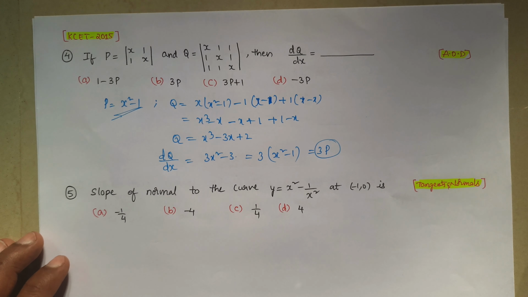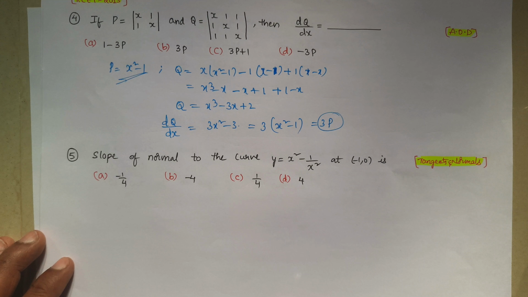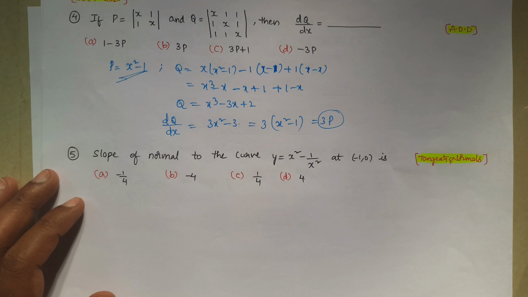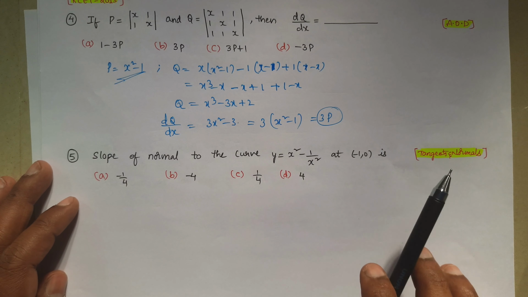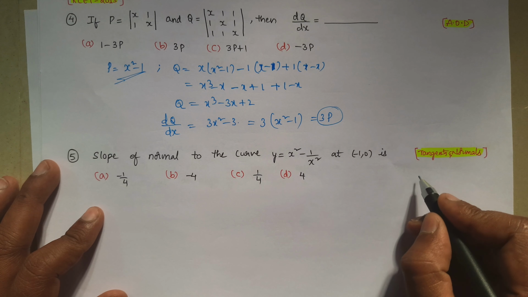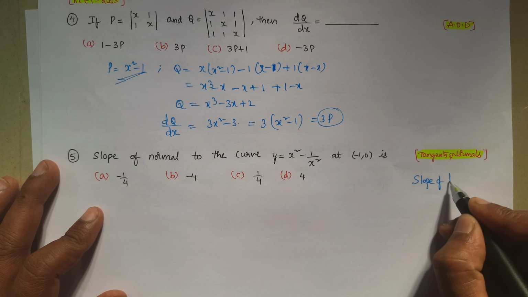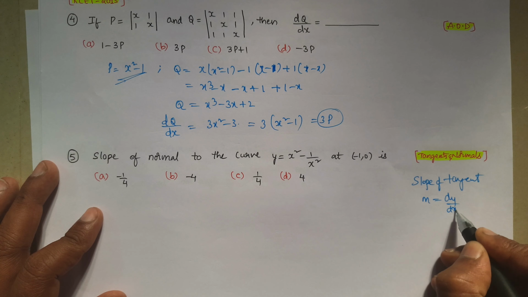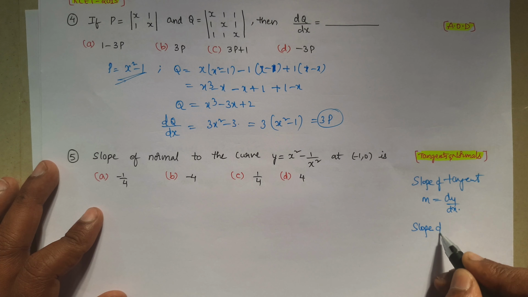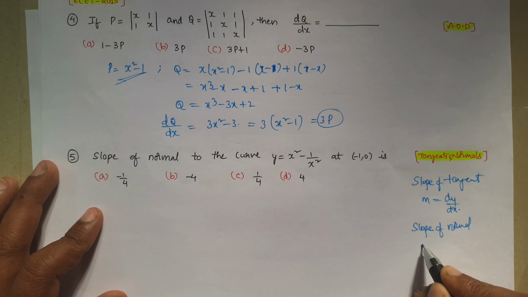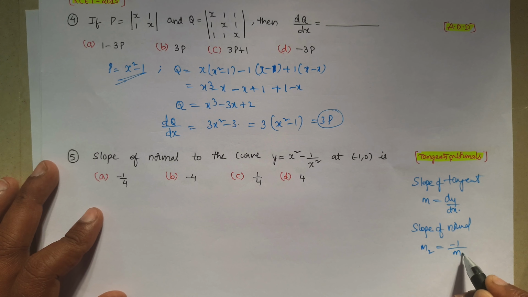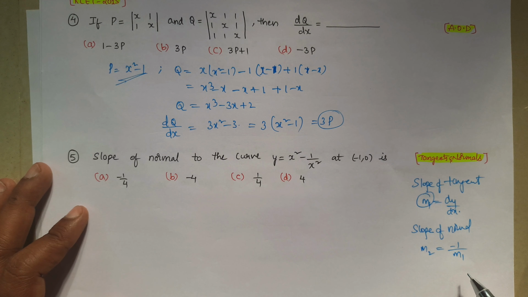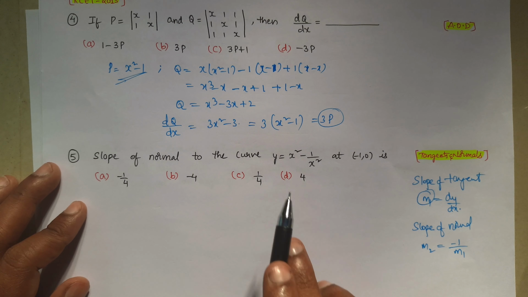Okay. Next question. Slope of normal to the curve y equal to x square minus 1 by x square at minus 1 comma 0. This question belongs to tangents and normals. Slope of normal we have to find. So we know that slope of tangent is equal to m, nothing but dy by dx. If you want the slope of normal, that m2 is equal to minus 1 by m1, nothing but minus 1 by the slope of tangent. So first we will find the slope of tangent.